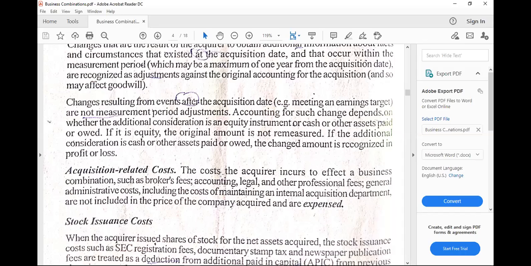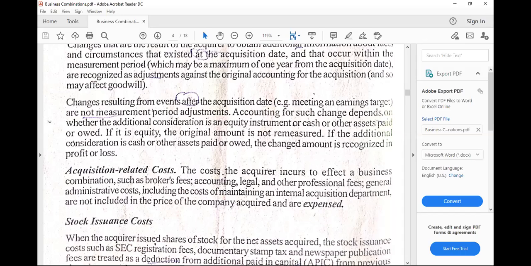So in other words, all other costs needed to take into effect a business combination, including, for example, acquiring the services of professionals to analyze whether the merger or the consolidation or business combination would be applicable or beneficial to the company as a whole.